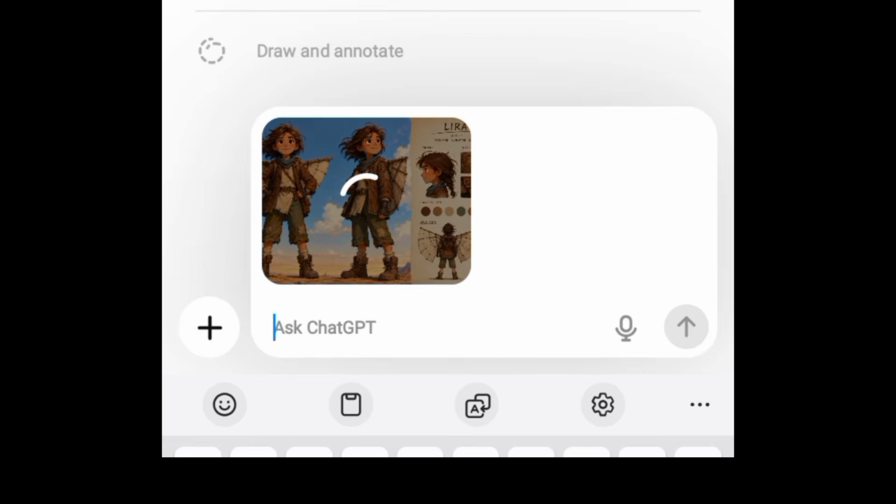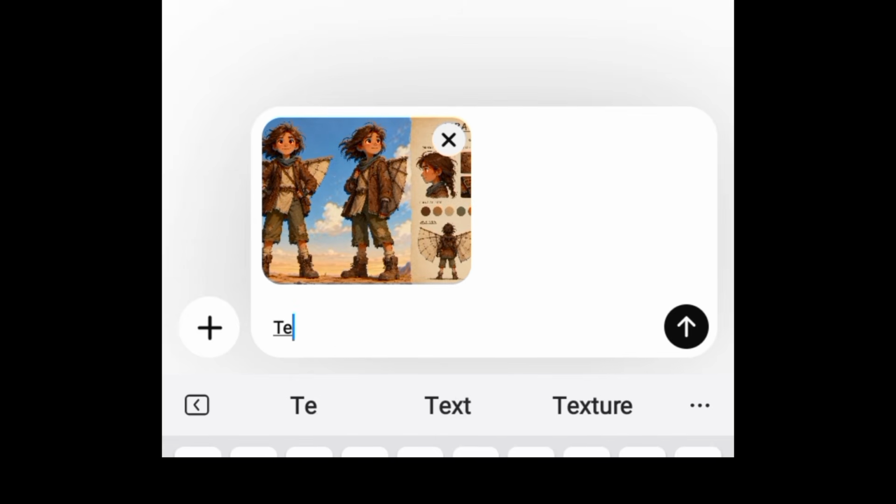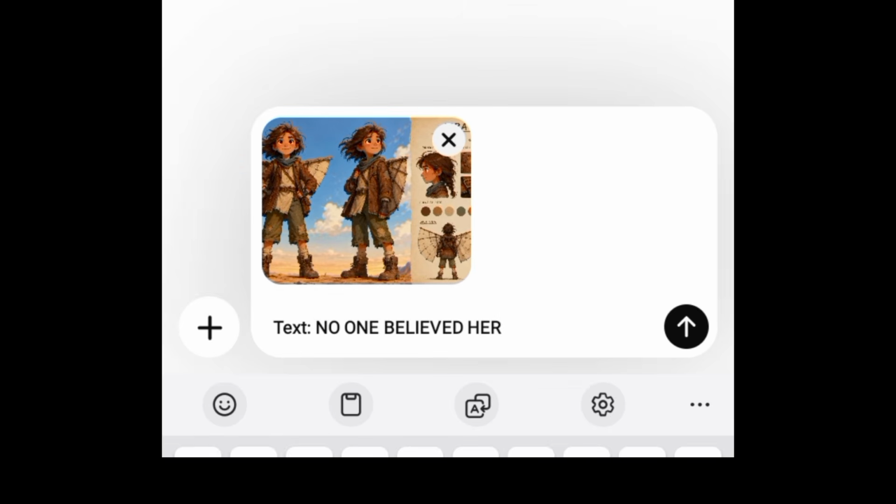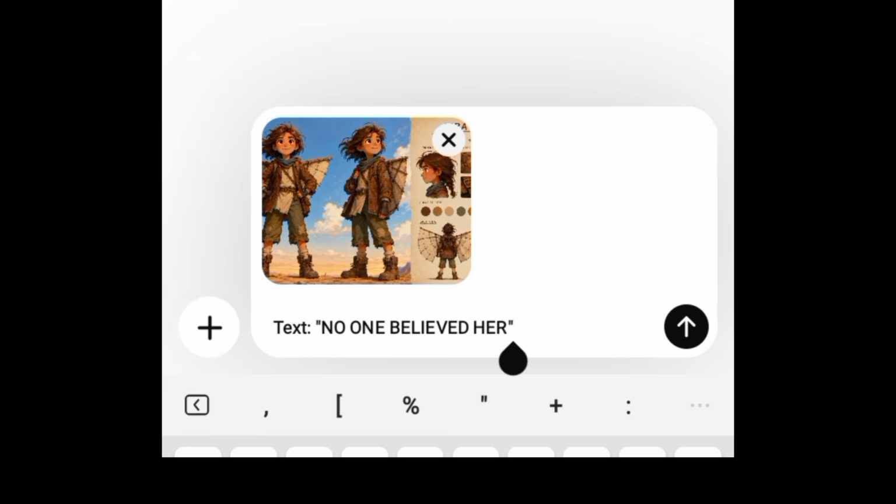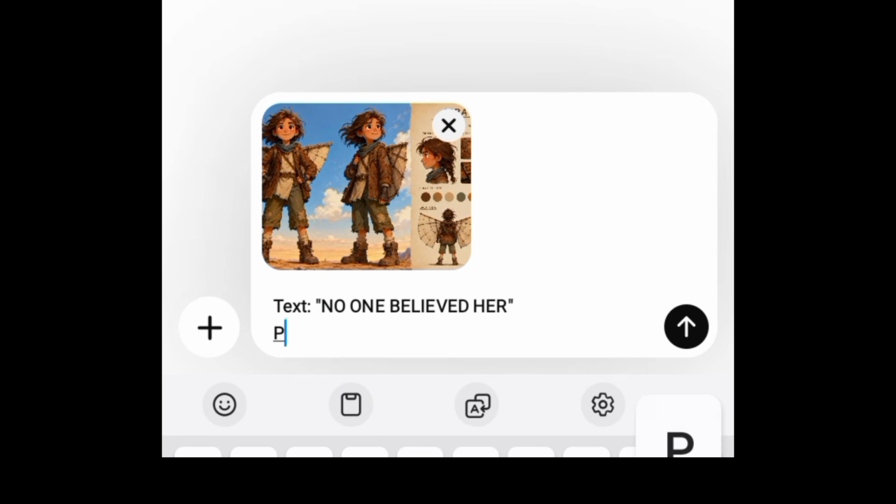Then I'm going to come over to paste in the thumbnail text. I'm going to just say text, and I'm going to paste, then put quotation marks. I'm going to come down and say please.